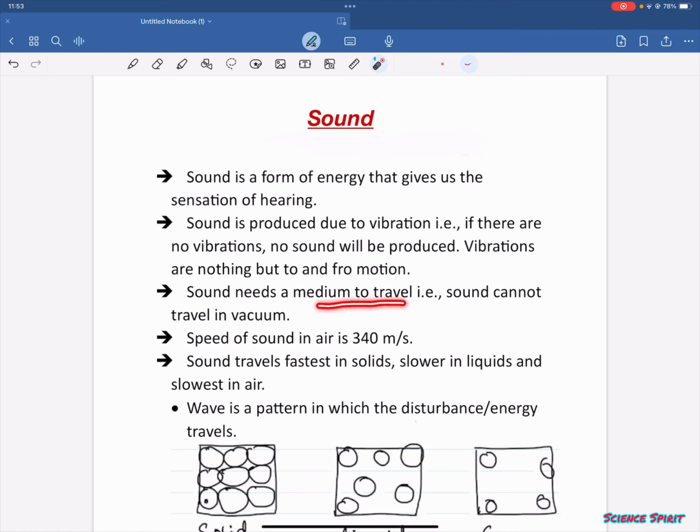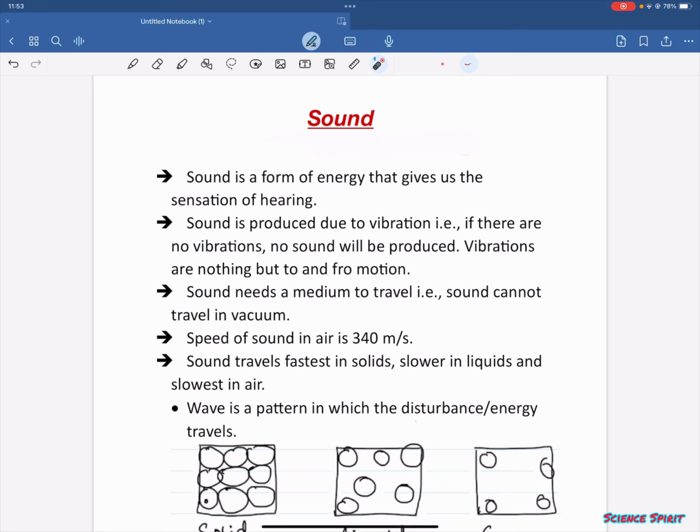Sound needs a medium to travel. That is, sound cannot travel in vacuum. From this line, we can conclude that sound travels through particles in a medium. The speed of sound is 340 meters per second, but very slow compared to light. We all know the speed of light, that is 3 into 10 to the power 8 meters per second.